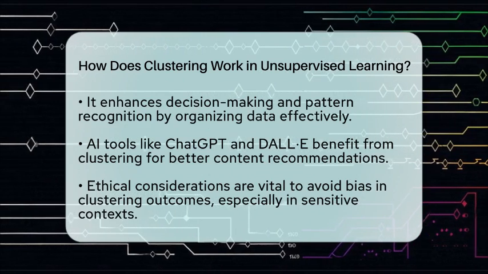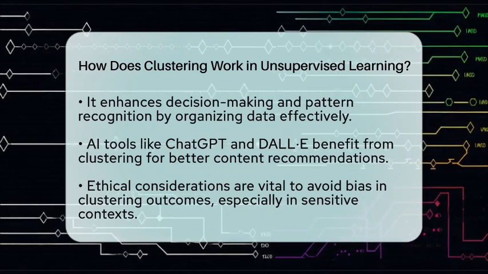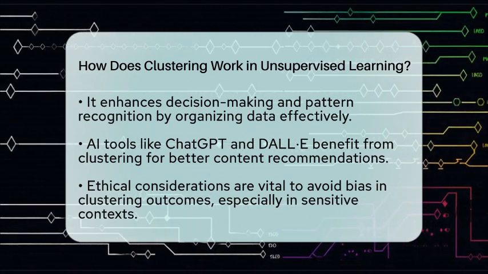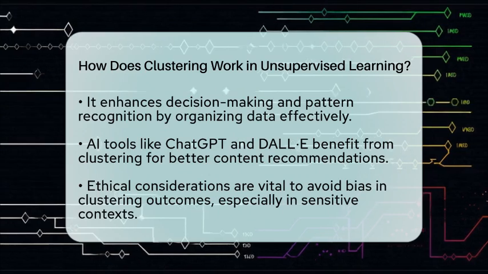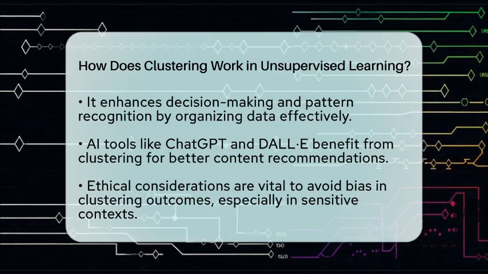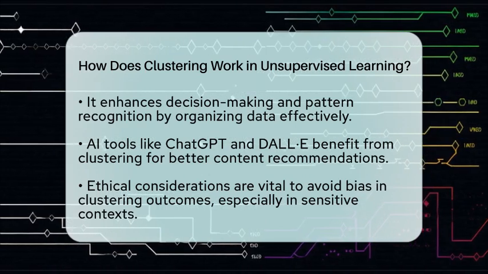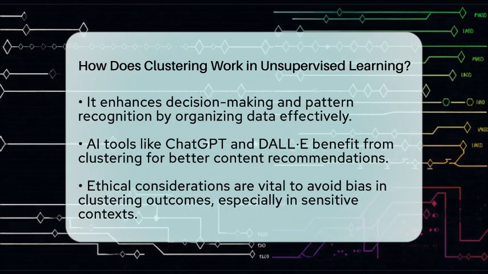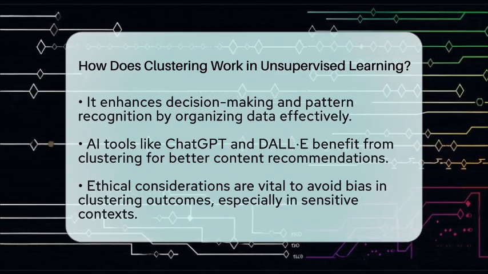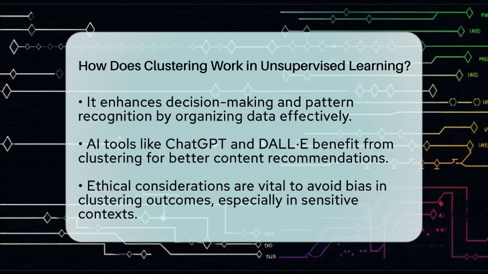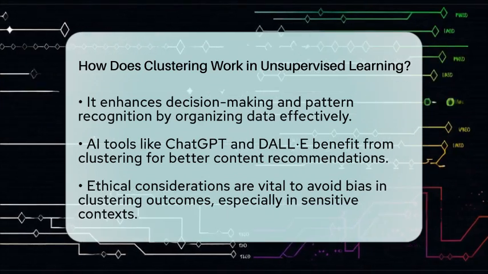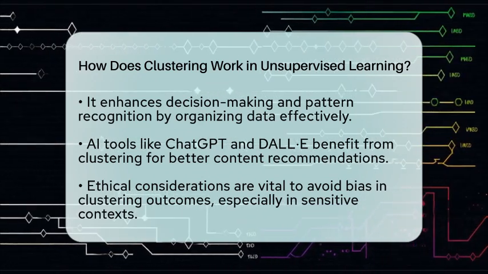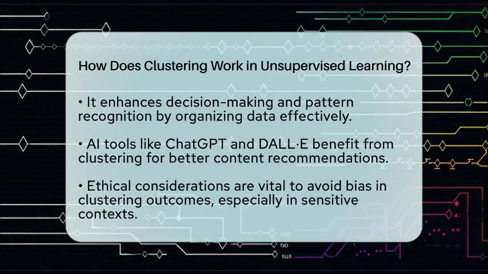However, ethical considerations are essential when applying clustering algorithms. If the data reflects societal biases, the resulting groups may perpetuate unfair treatment or discrimination. Transparency in the formation and use of clusters is crucial, especially in sensitive areas such as hiring or lending. Clustering in unsupervised learning organizes unlabeled data into meaningful groups by measuring similarity and applying algorithms like k-means or hierarchical clustering. Its applications are extensive, and ethical considerations must be taken into account to ensure fair use in artificial intelligence systems.